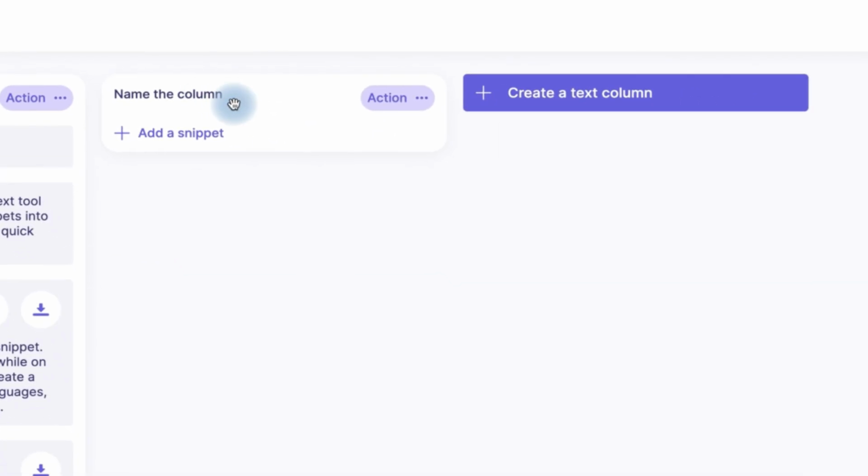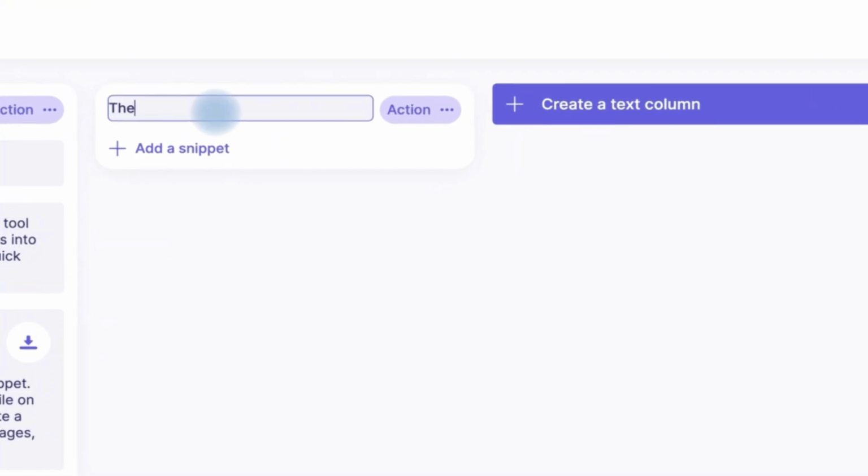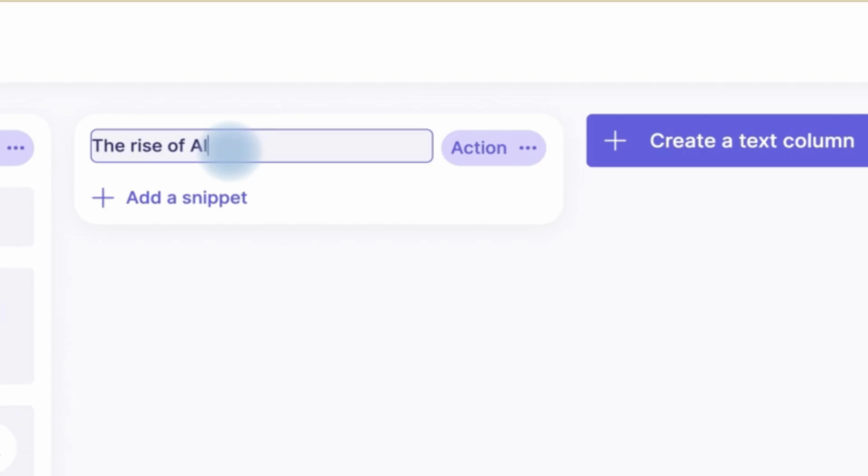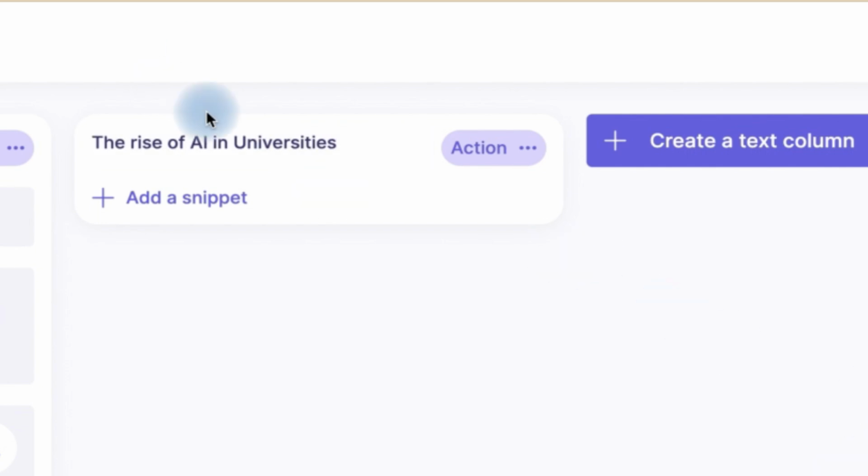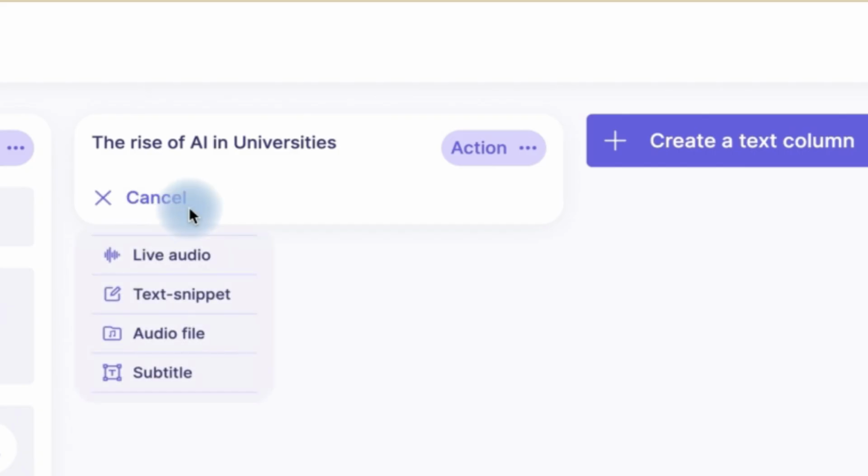The next thing is you have to give this a name. You can double click on this and then you can give this a name. For example, you give a name such as the rise of AI in universities. So, rise of AI in universities, for example. So this is the title of what we are going to look into. Now you can go ahead and add the snippets from here, which you can do by clicking add snippets.